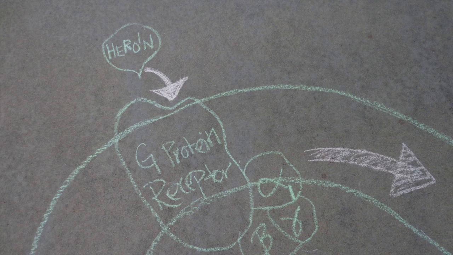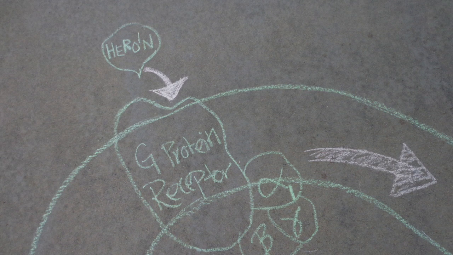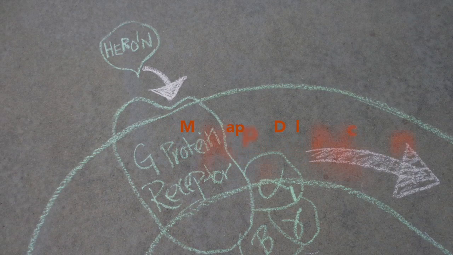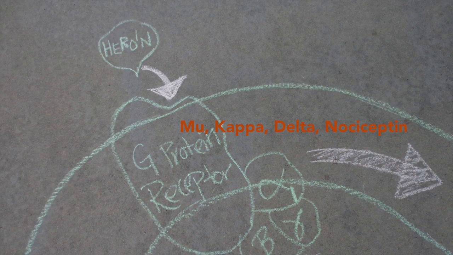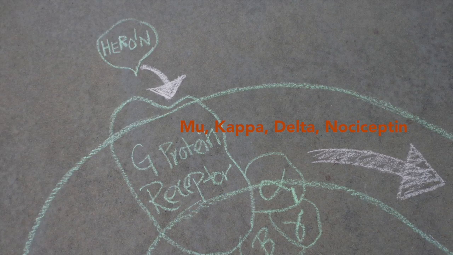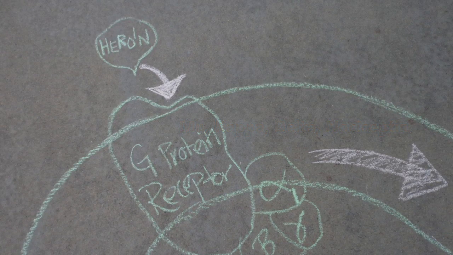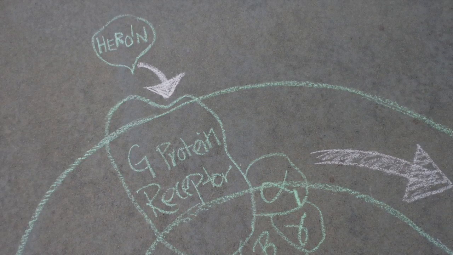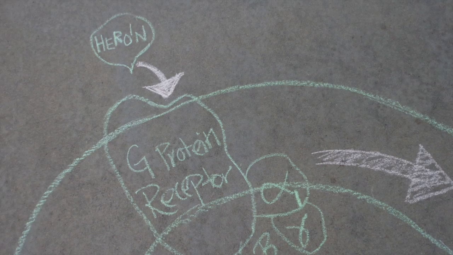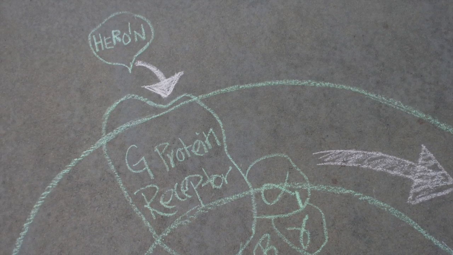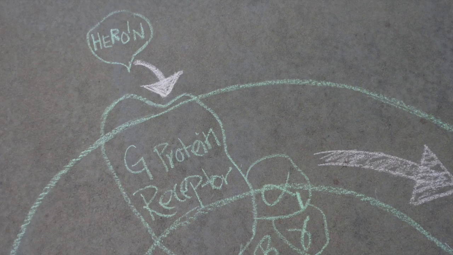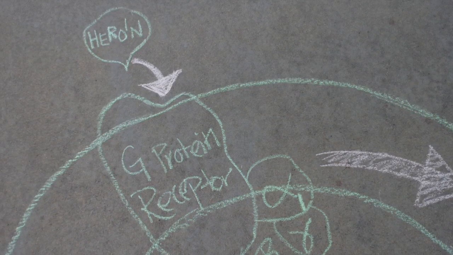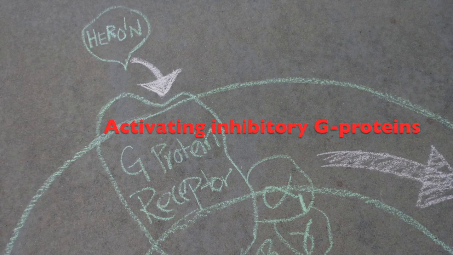Opioid receptors are distributed in the brain and spinal cord, with the limbic areas having the highest concentration of opioid receptors. Mu, kappa, delta, and nociceptin opioid receptors represent the originally classified receptor subtypes. These receptors are located on GABAergic interneurons in the ventral tegmental area. All four receptors are G-protein coupled receptors and play a role in signaling cascades in the GABA interneuron by activating inhibitory G proteins.